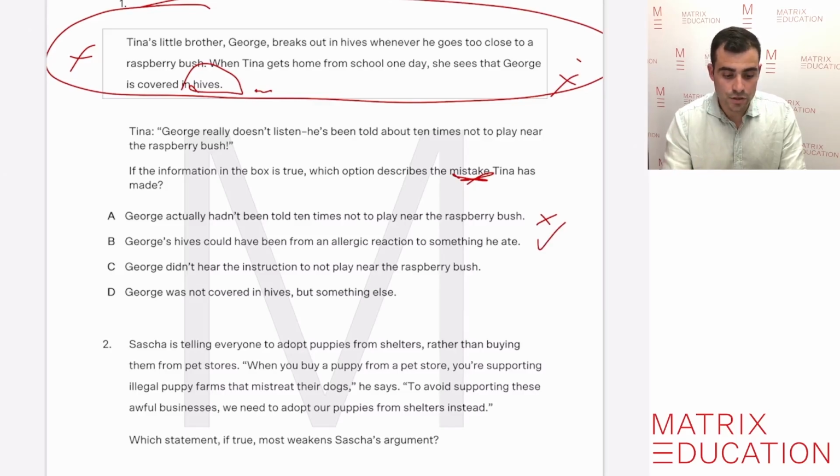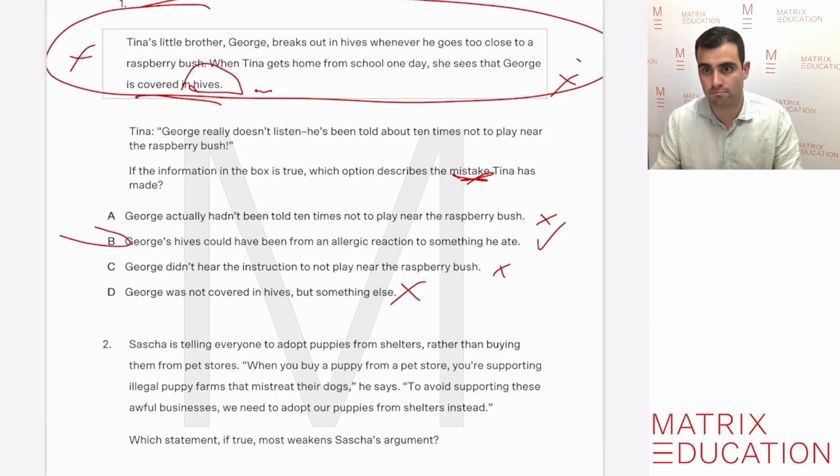C says George didn't hear the instruction to not play near the raspberry bush. Well, once again, we're not too sure because it doesn't say anything inside the box, which is true, that he hadn't heard the instruction, based also on the response in B where he could have got hives from something else. And D says George was not covered in hives, but something else. It actually says here that he was covered in hives, so it's definitely not that one. As a result, we know that B is the mistake that Tina made, that George's hives could have been from an allergic reaction to something that he ate, or something else.